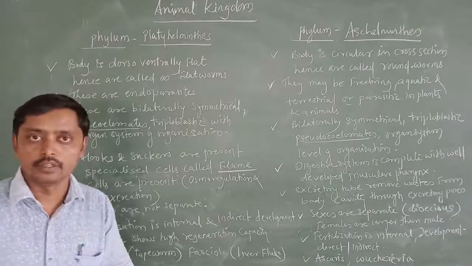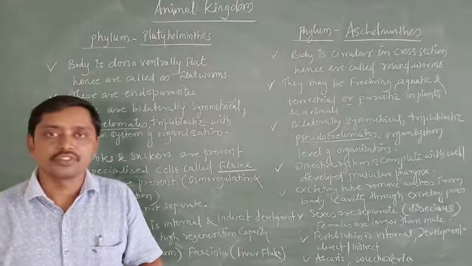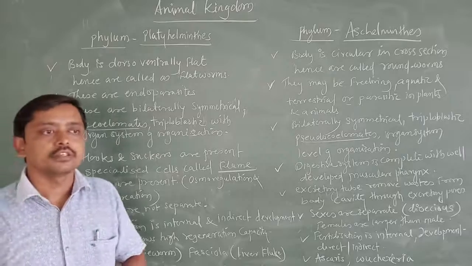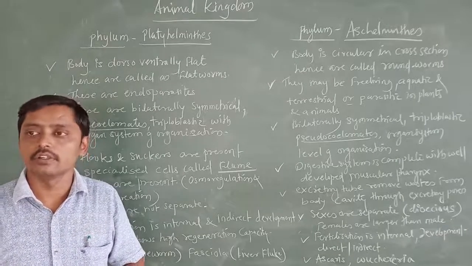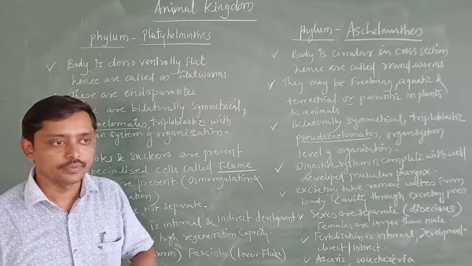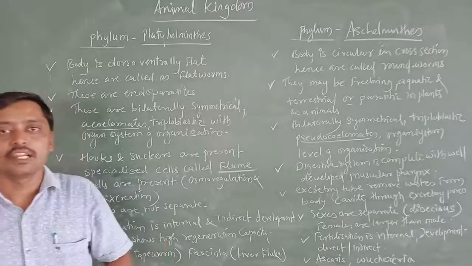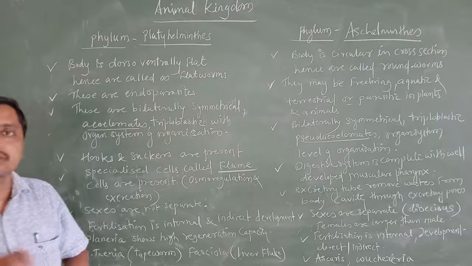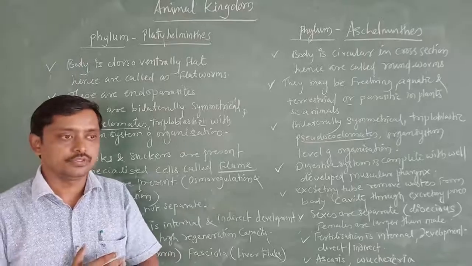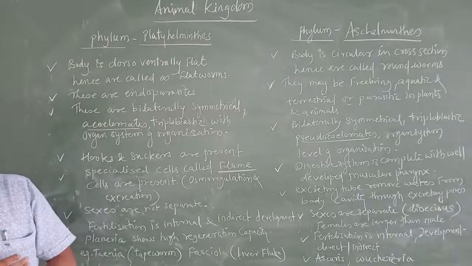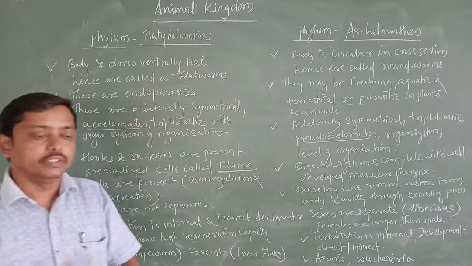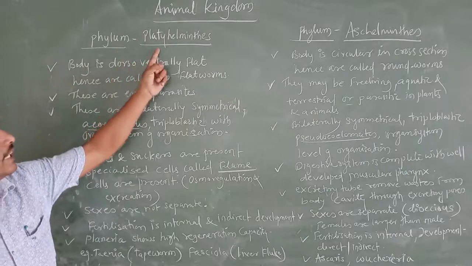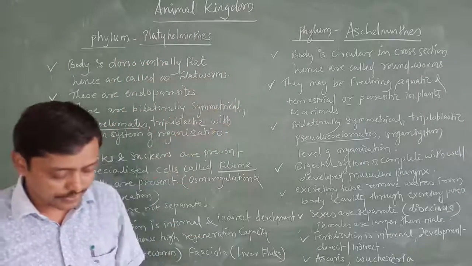In the present chapter, Animal Kingdom, so far we have discussed three phyla. First is phylum Porifera, second is phylum Coelenterata, another name for which is Cnidaria. Then the next phylum we studied is Ctenophora. So these three phyla we have studied, along with their general characters. In today's class, we will discuss the next two phyla: phylum Platyhelminthes and phylum Aschelminthes.